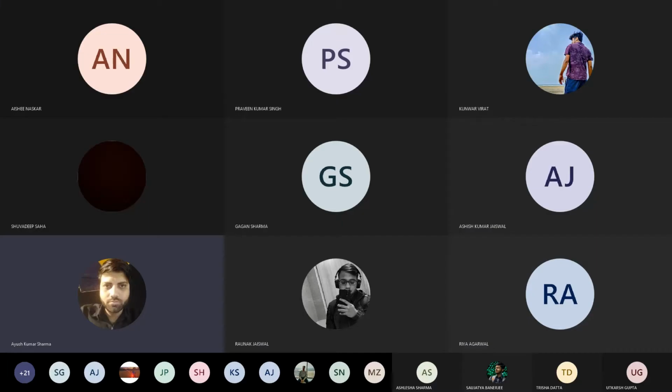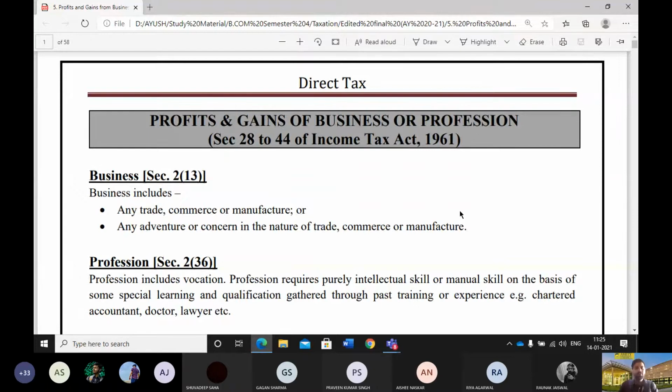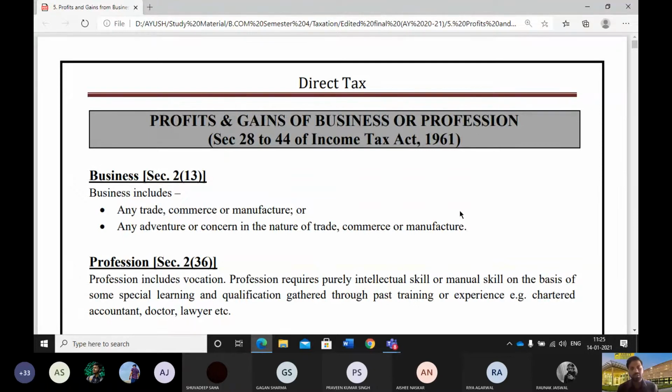This is the first class of income under this head, profits and gains of business or profession. Here we'll be studying from section 28 till section 44 of the Income Tax Act 1961.